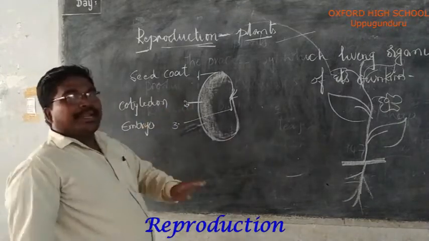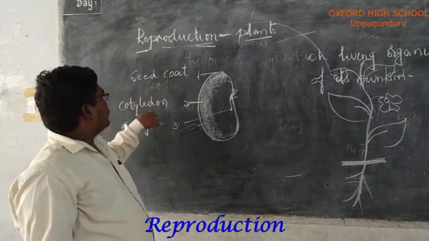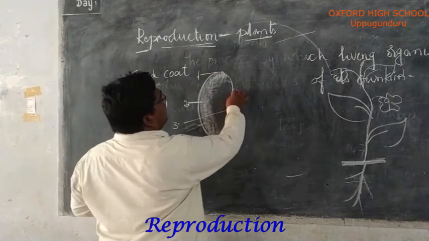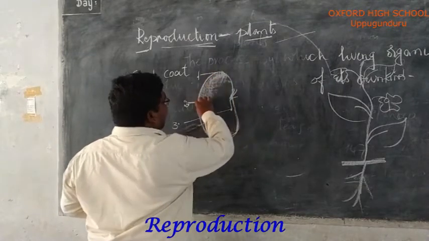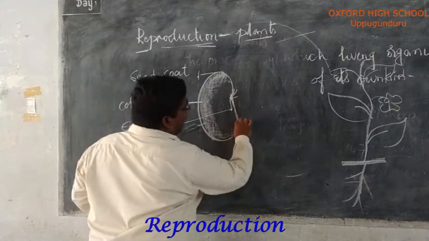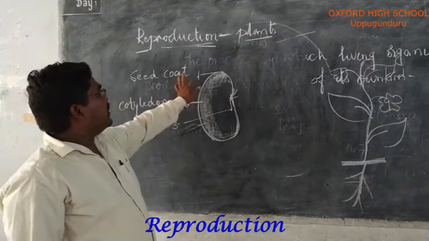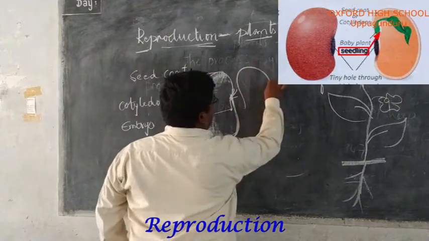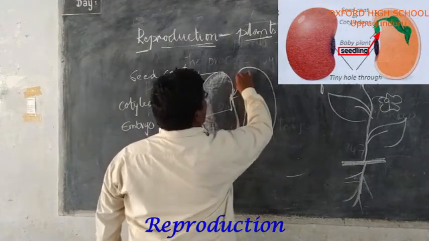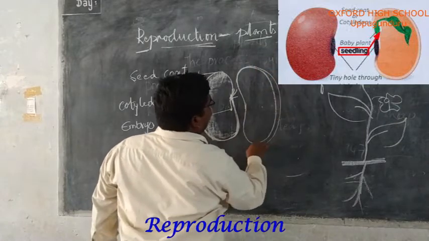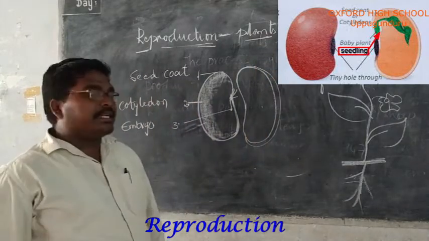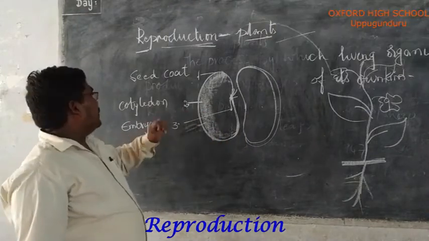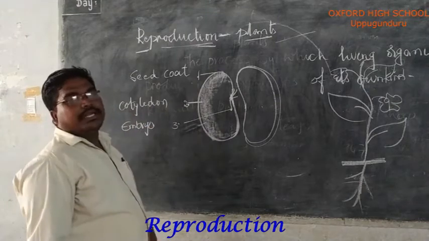Okay, a seed has mainly three parts: seed coat, cotyledon, and embryo. The seed coat is the outer covering of the seed, which gives protection, and it protects the internal parts, the embryo and cotyledons.